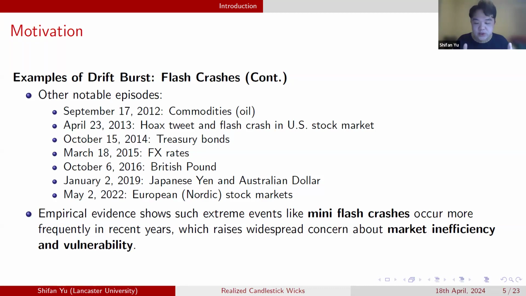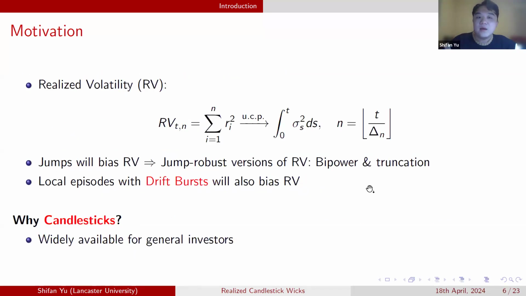So the question is, why should we care about this type of events? The short answer is, it will bias the realized volatility estimator. The realized volatility estimator is defined as the sum of squares of all the high frequency returns over a finite interval. So over a finite interval, if the number of returns goes to infinity, this is what we call the infill asymptotics. We can show that the realized volatility is a consistent estimator for the integrated variance. So this is the variance of the diffusion component in the standard Ito semimartingale model. So this is the realized volatility estimator.